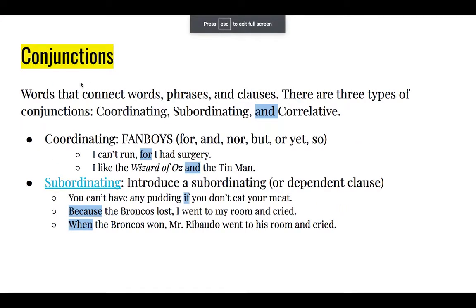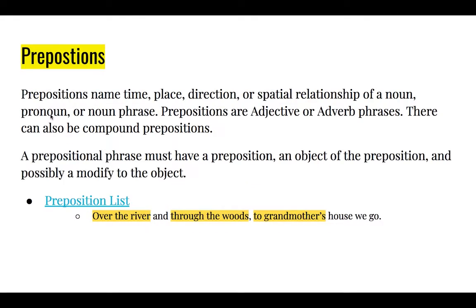For something to be a preposition, it has to have an object of a preposition. If it doesn't have an object of the preposition, then the preposition is actually an adverb. Like, I went over. Where did I go? Over. That's just an adverb, because if I don't know where I went over, that's only an adverb, not a preposition.